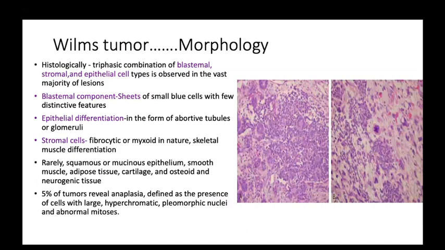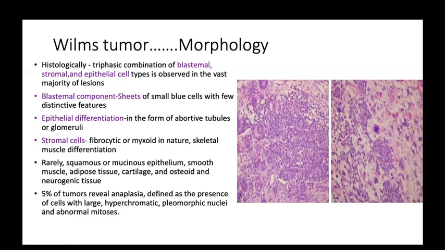The stromal component occurs in the form of cystic changes, myxoid changes, sometimes skeletal muscle differentiation also. Rarely in Wilms tumor we can see squamous and mucinous epithelium, smooth muscle, adipocytes, cartilage, osteoid, and neurogenic tissue.